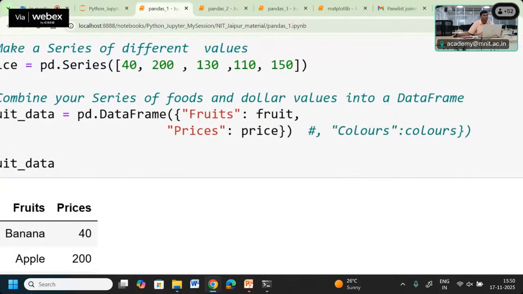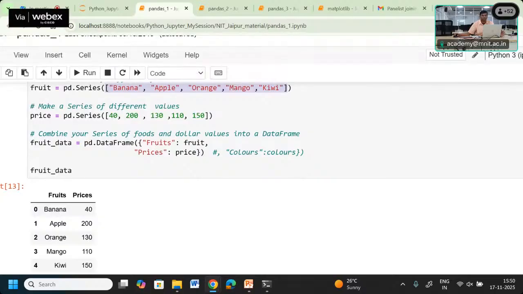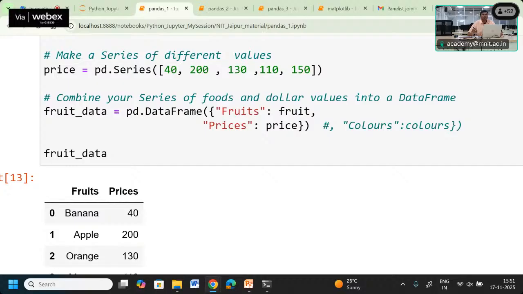Now in the data frame you have to use those series where the key is going to become the name of the column. The label of the column which you want to put should be used as a key, whereas the values are going to come from the series which you have created.